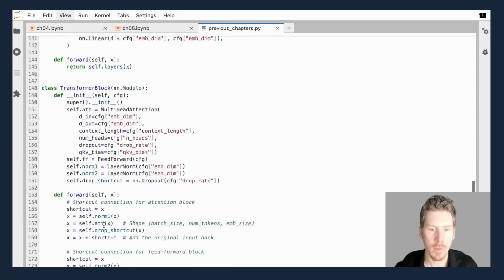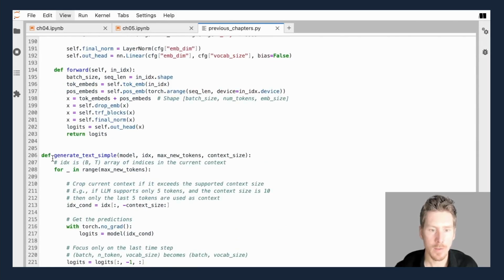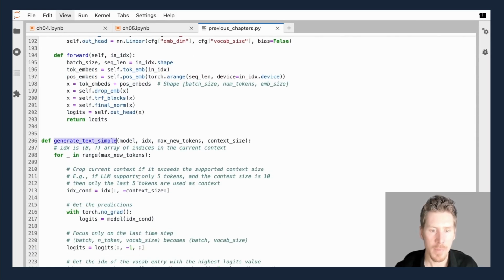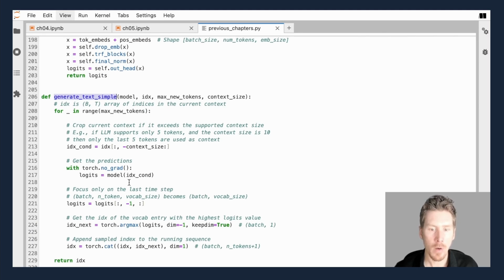In chapter 4, we implemented generate text simple. And here, we always grabbed the token with the highest probability. If the model is well trained, this will ideally correspond to the target token ID. That is what we want during the training. The model needs to have a reference for learning. So we want the model to learn how to generate these target token IDs. But when we use this exact method, it will try to memorize the training data.